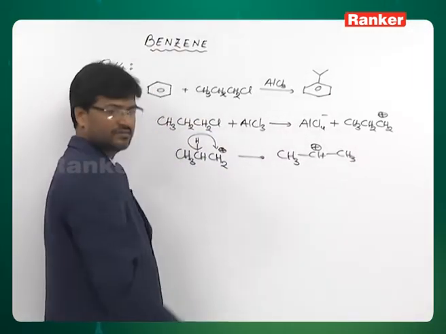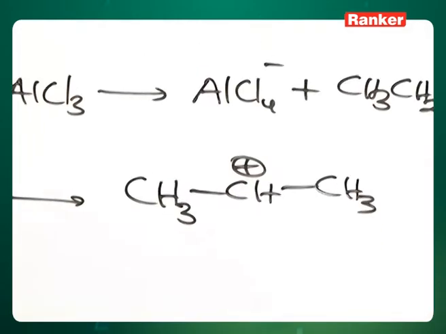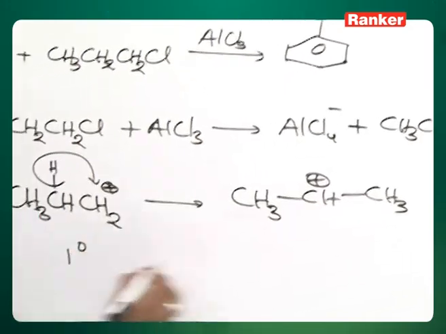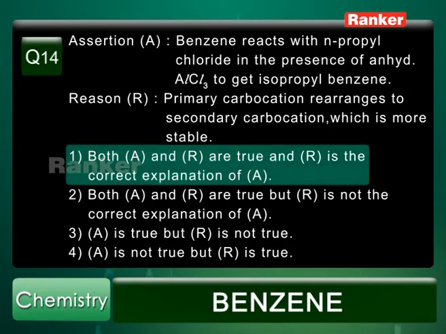This will attack benzene. So, you can see the reason once again, primary carbocation rearranges to secondary carbocation which is more stable. This is primary and this is secondary. Therefore, correct answer is first option.